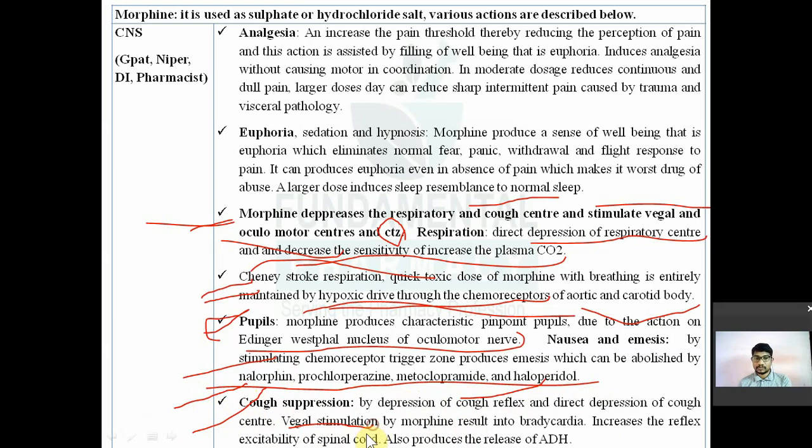Increase in the reflex excitability of the spinal cord also produces release of antidiuretic hormone. तो एंटीडायूरेटिक हार्मोन को रिलीज करेगा तो ऑब्वियसली यूरिनरी रिटेंशन होगा, urine retention. So these are the actions of morphine on CNS. और भी कुछ actions हैं. Now remaining actions are there, actions of morphine on GIT and all.